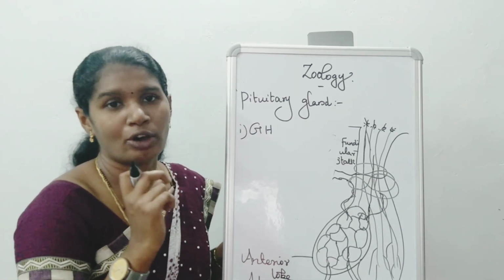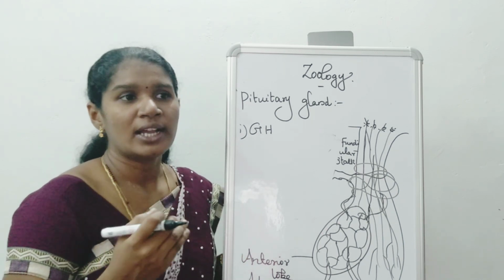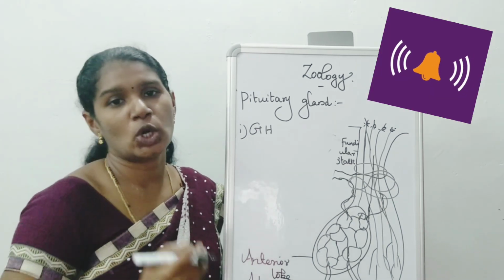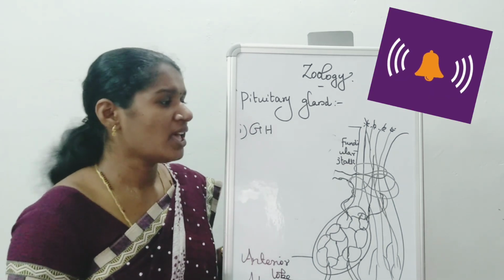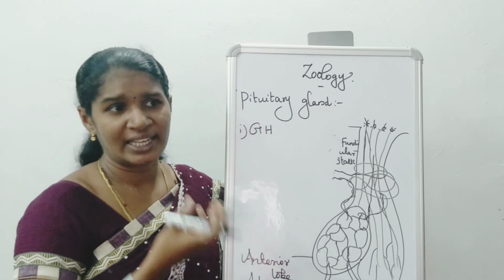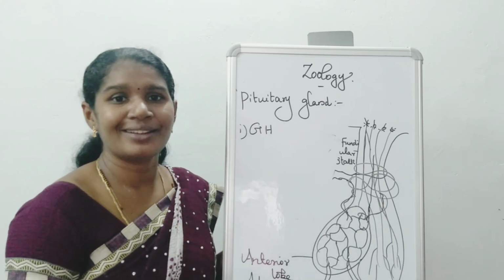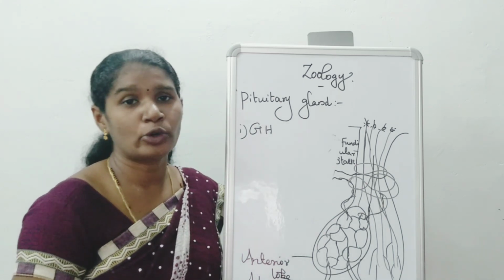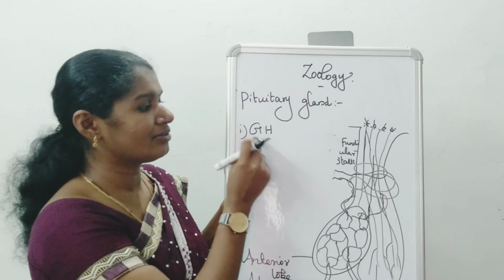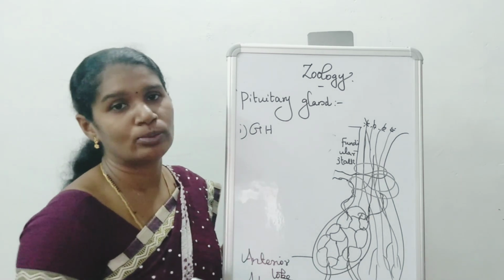Gigantism is excess growth, nearly 9 feet, where the person becomes very tall. Acromegaly is abnormal growth of the body, like enlargement of the jaws, fingers and legs. So the purpose of growth hormone is the development or growth of the human body.